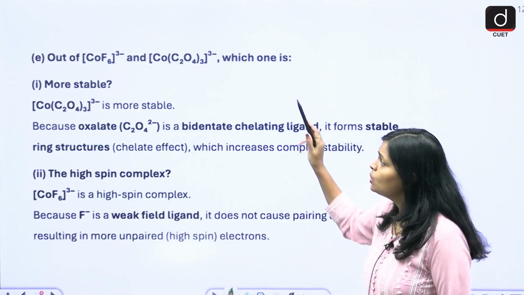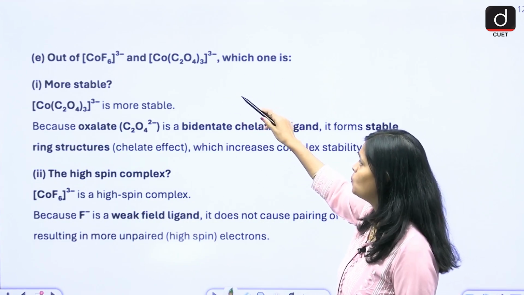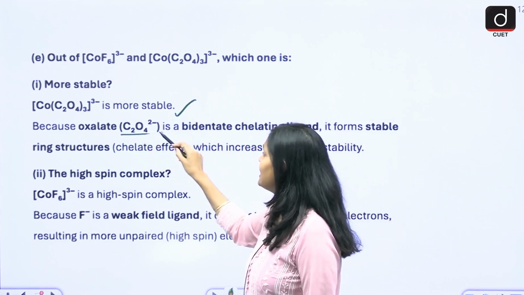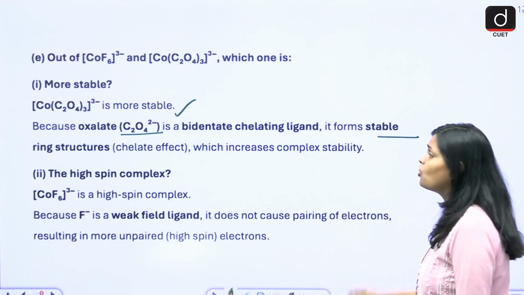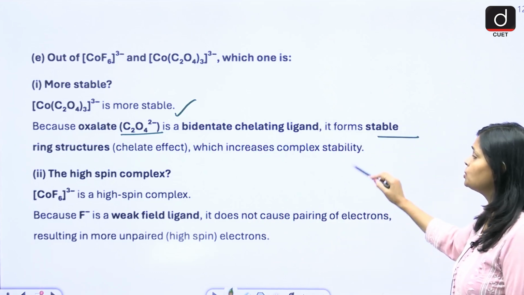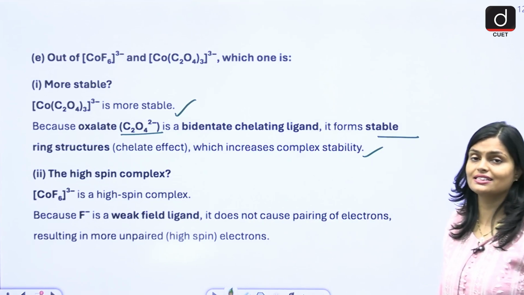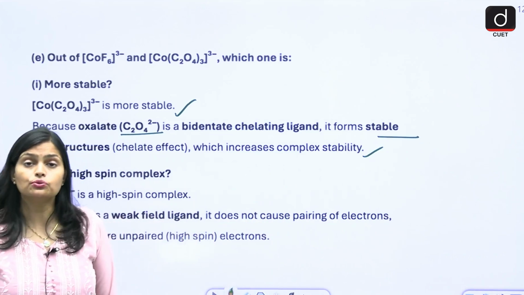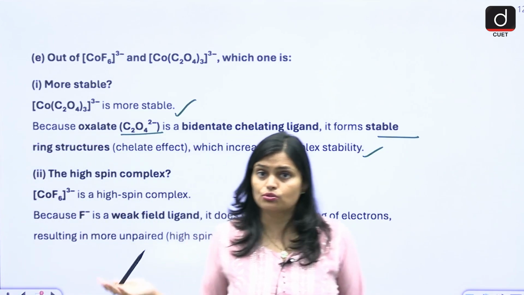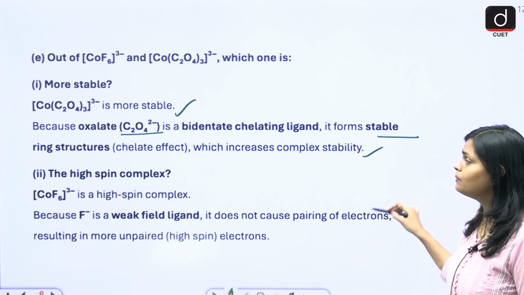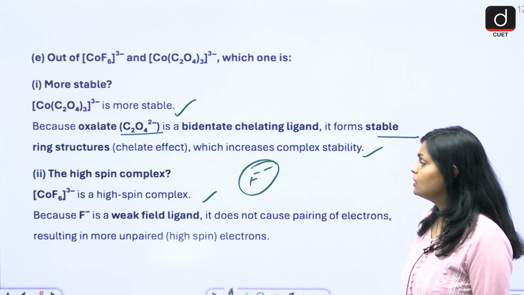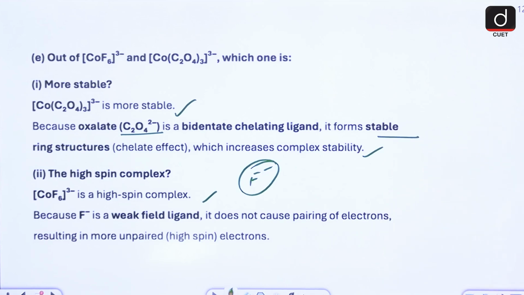Okay. So out of CoF6 and Co(C2O4)3, this is more stable because oxalate is a bidentate chelating ligand, forming a stable ring structure, or chelating effect, which increases the complex stability. So since they are bidentate, they form a chelation, and due to the chelation the ring becomes stable. So this will be the stable one. The high spin complex is CoF6 because of the F minus ligand. Since F minus is a weak field ligand, it does not cause pairing of electrons, resulting in high spin.